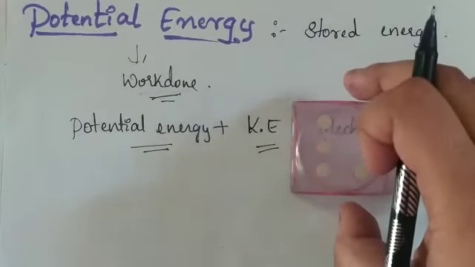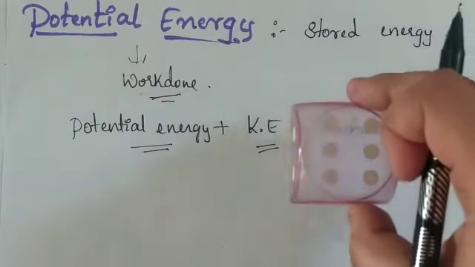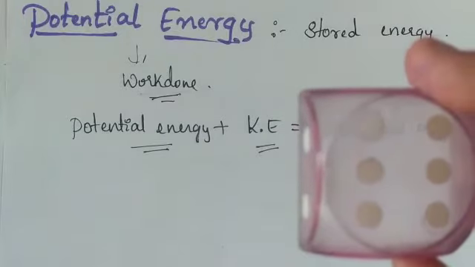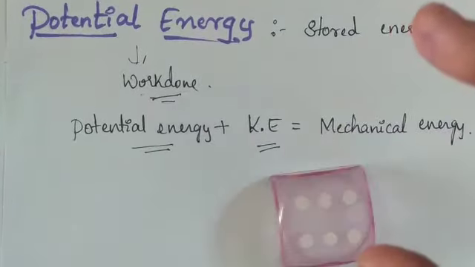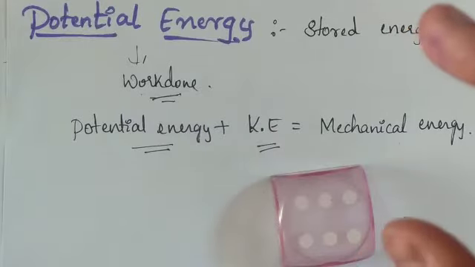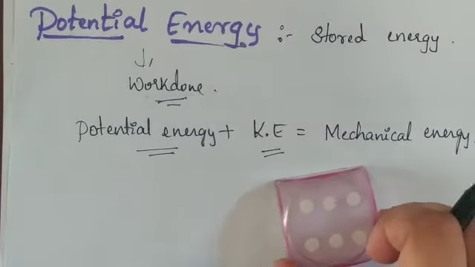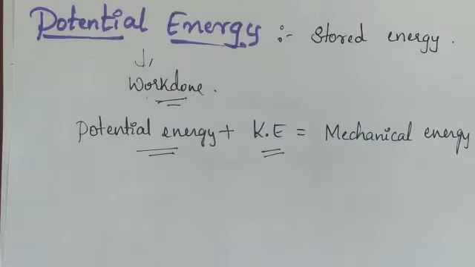I'll show it once again. I'm applying work to lift this object. This object now acquires potential energy. Now when I release that object, the object which acquired the potential energy is converted into kinetic energy. So this is also one example.